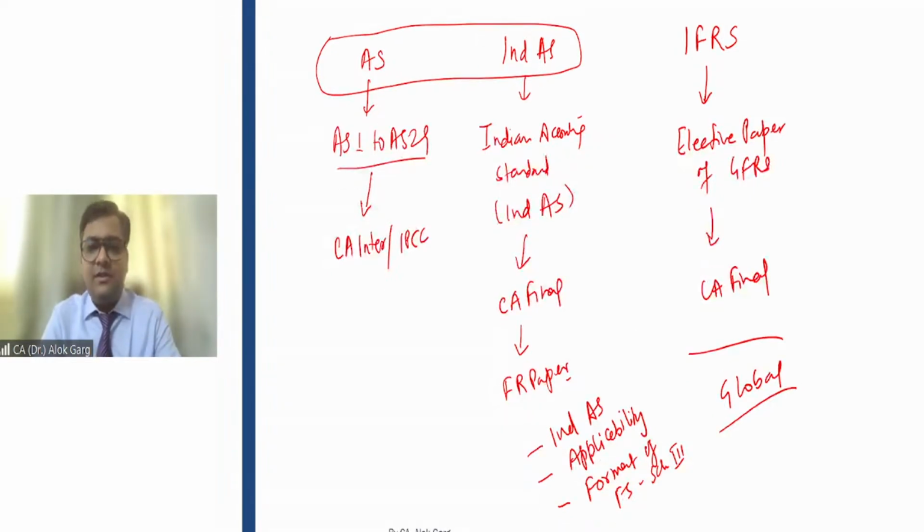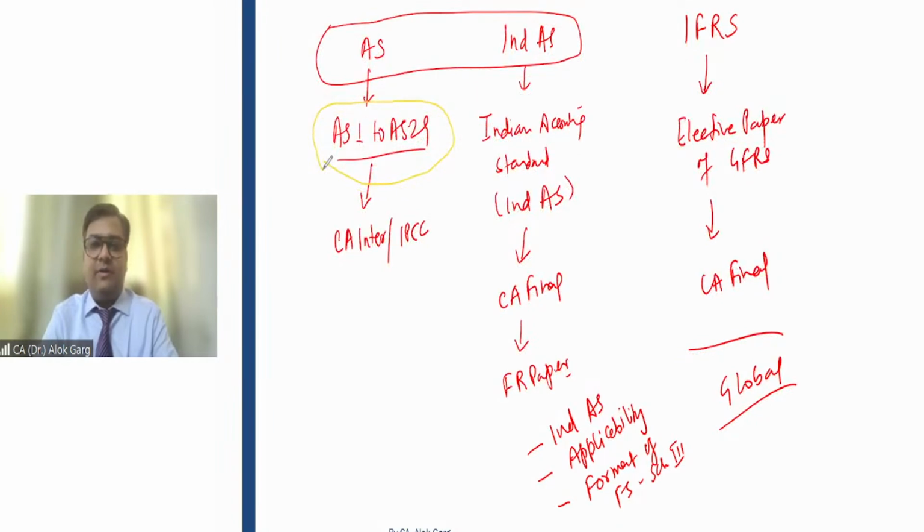Just to start with, so far in CA Inter, we have only heard about accounting standards, right? But in CA Final, Indian Accounting Standards are there. So what is the difference between accounting standards and Indian Accounting Standards? Friends, if I talk about accounting standards, there are 29 accounting standards, AS 1 to AS 29. But technically speaking, there are not 29. AS 6 is not there and AS 8 is also not there, right? So technically speaking, there are only 27 accounting standards.